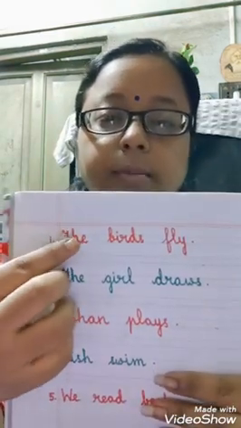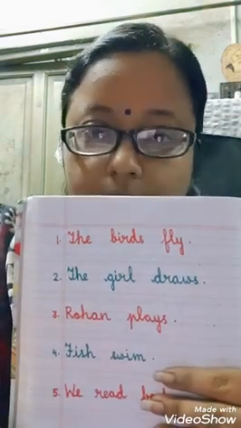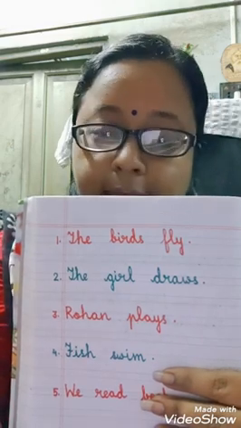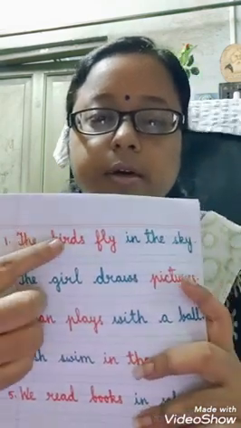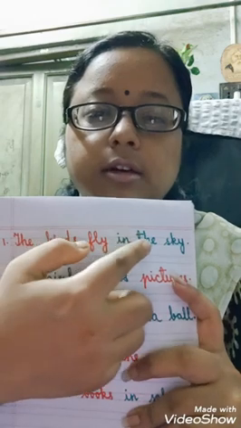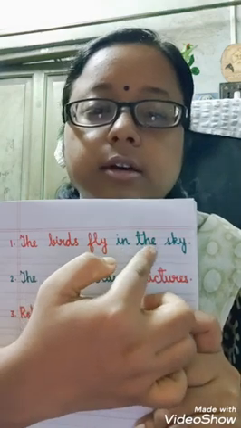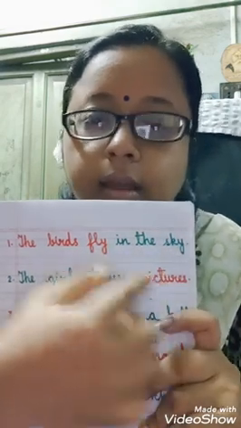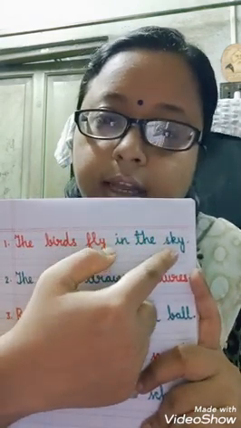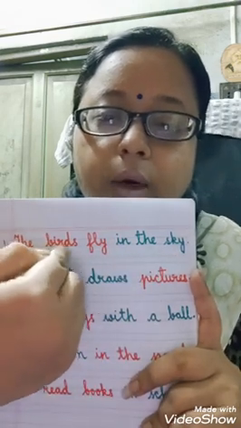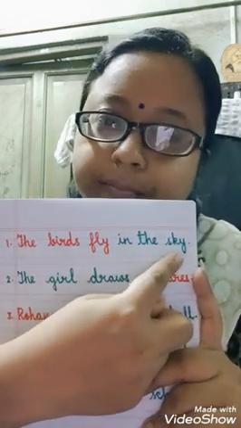Previously, it was only the birds fly. It was a short sentence. Now, if I add where are they flying, where do the birds fly? In respect to that, we can say the birds fly in the sky. So what are we adding extra? We are adding in the sky. Where do the birds fly? The birds fly in the sky. Clear? Now you have seen how I have transformed a shorter sentence into a bigger one.